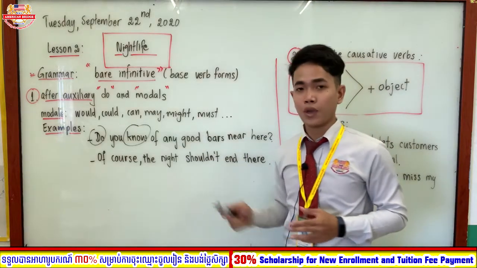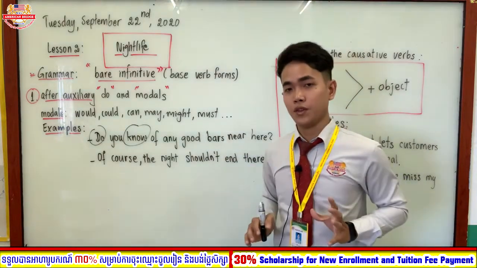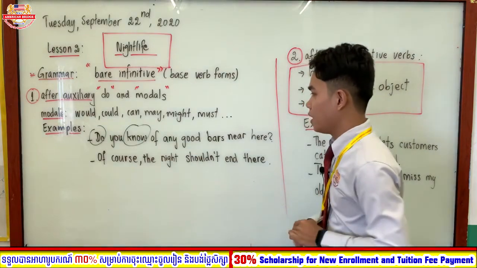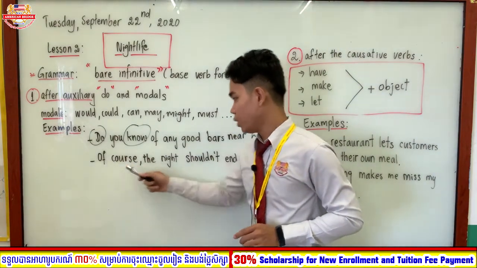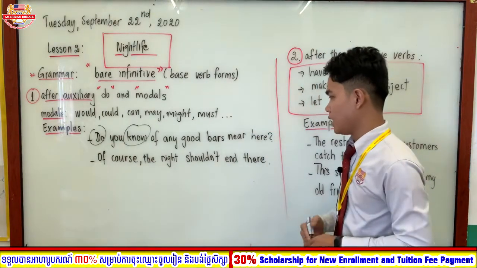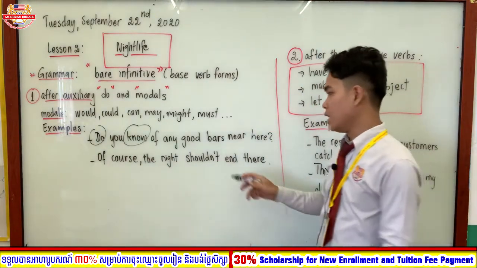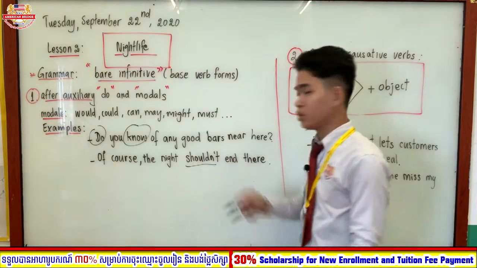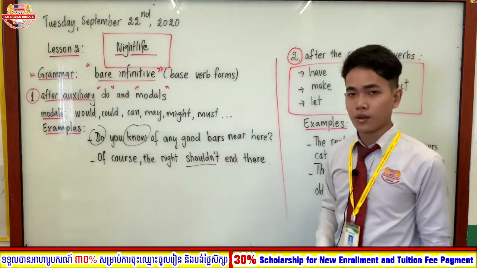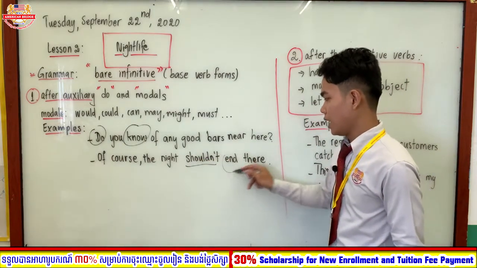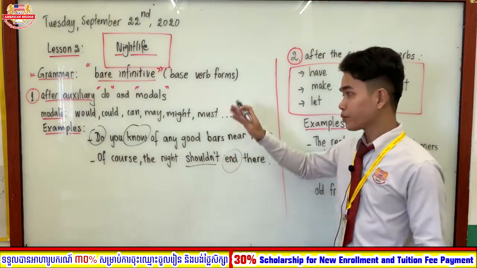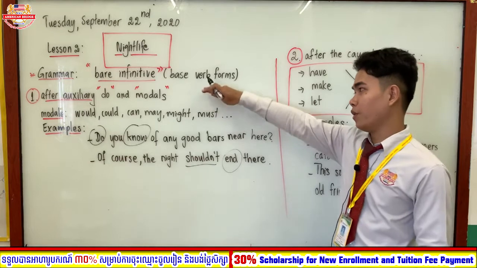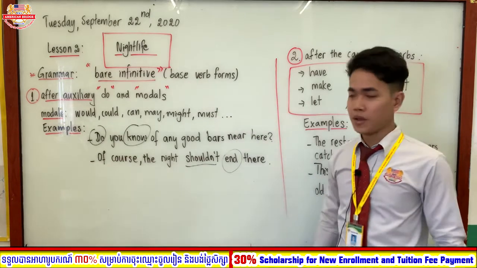It means we call it the bare infinitive, right? Okay, so one more example: of course, the night shouldn't end there. The night shouldn't end there. What I use with it is the modal, right? Modal should. And then the word end. So end is the verb, the bare infinitive, or what we call the base verb form as well, right?